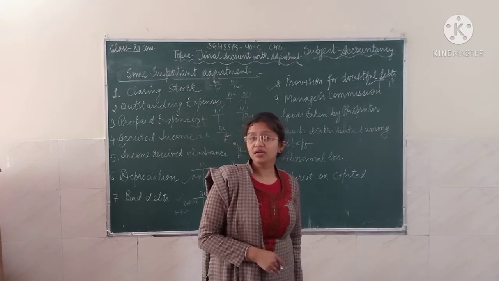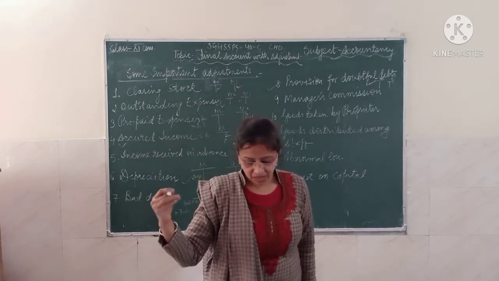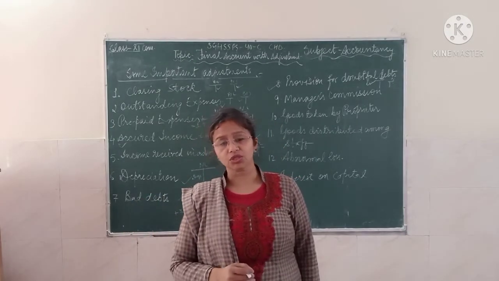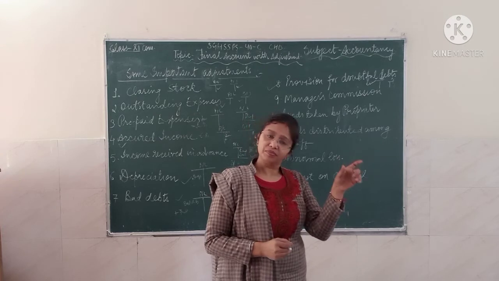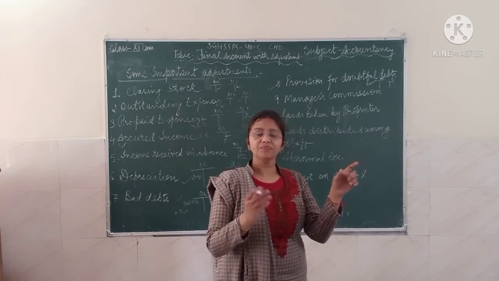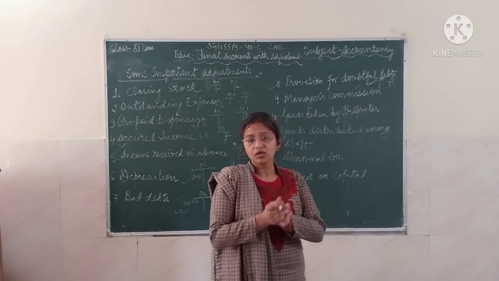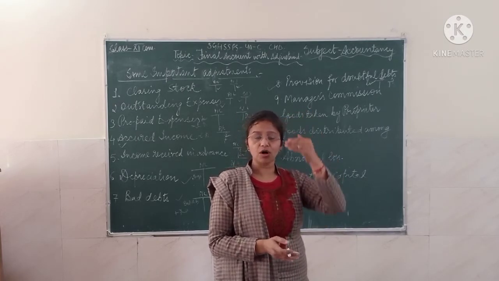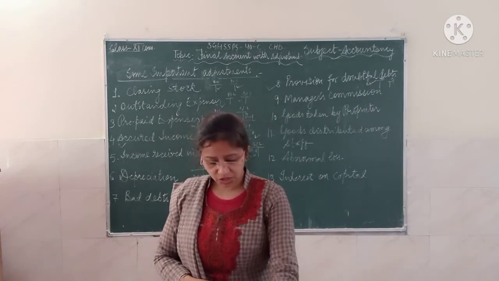Then you take 10 upon 110 multiplied by the net profit before charging the commission. So in 10 upon 110, the 100 is for the percentage and 10 is the manager's commission. You are going to add it in the denominator.